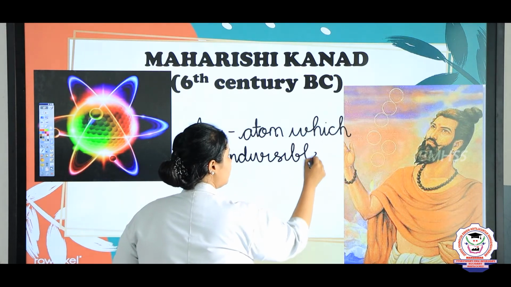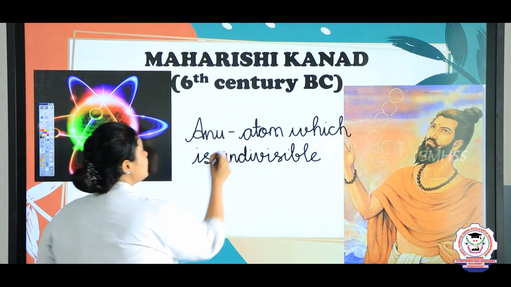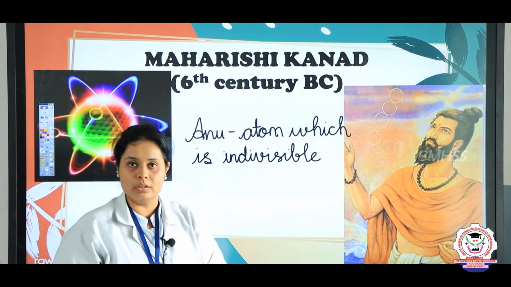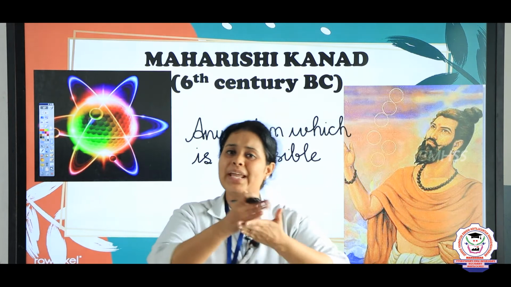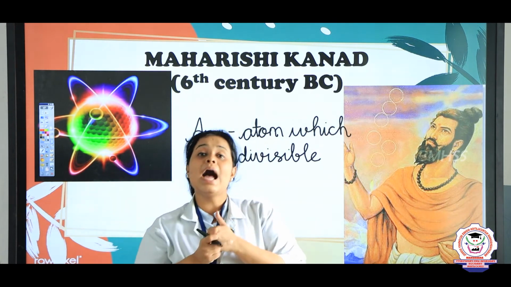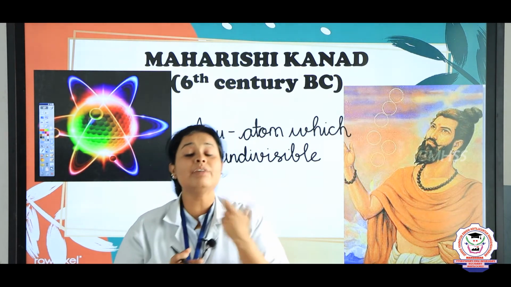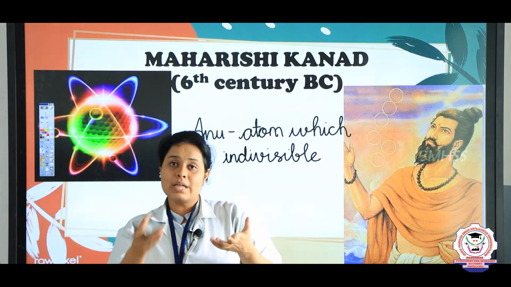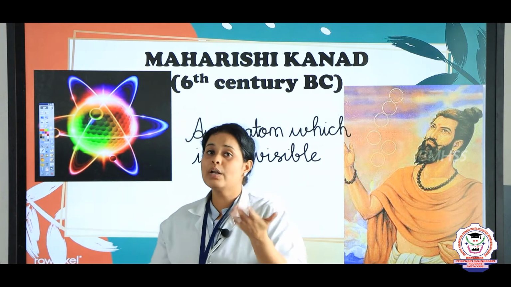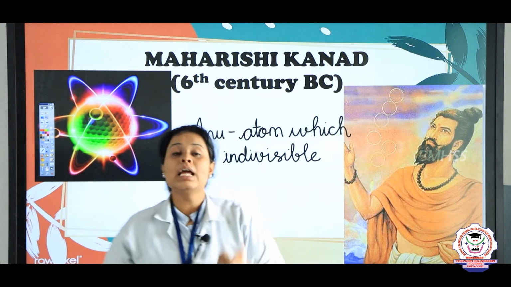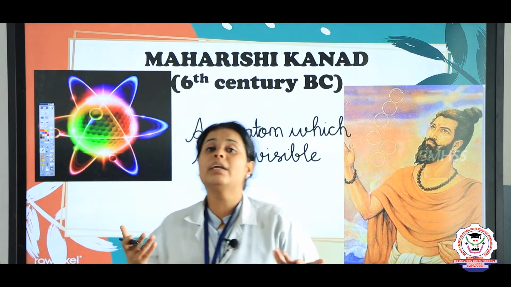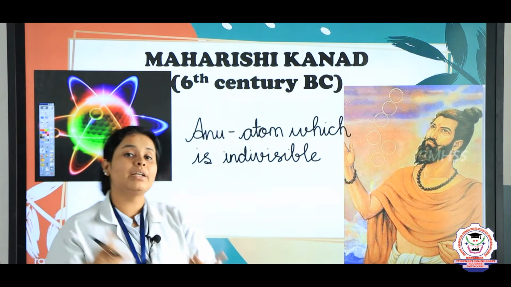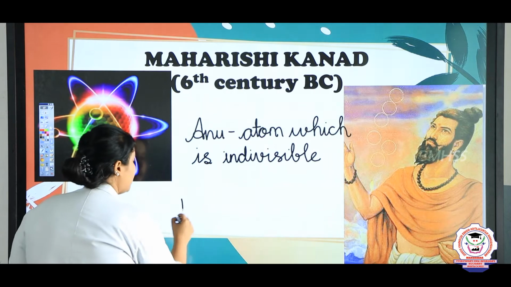What is indivisible? Indivisible means that it cannot be divided further. He took the example of gold here. What he did was he tried to break the gold into small particles, and at one particular point he found that he could not break the element any more. Therefore, he gave it the name Anu, and he also said that maybe this Anu is made due to the presence of even smaller particles. Those particles are known as Paramanu.